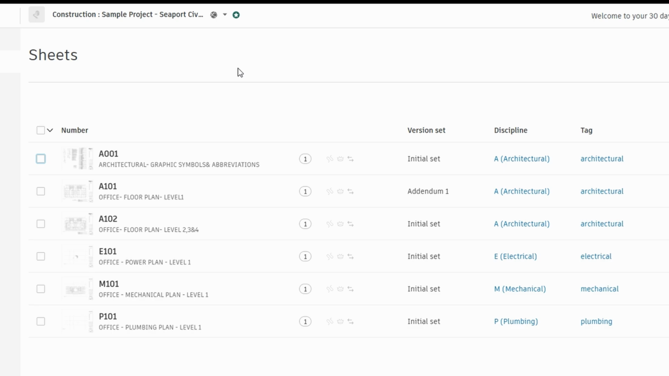Once your sheets are uploaded, you can open any of them by simply clicking on the sheet. On the left side, you have several options to navigate the sheet. You can zoom in or out, or even reset the view to fit the entire sheet on your screen.